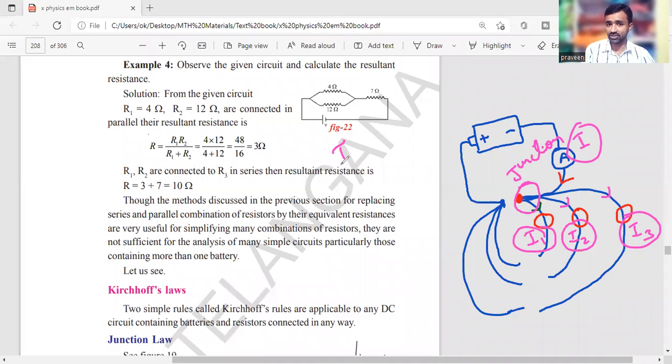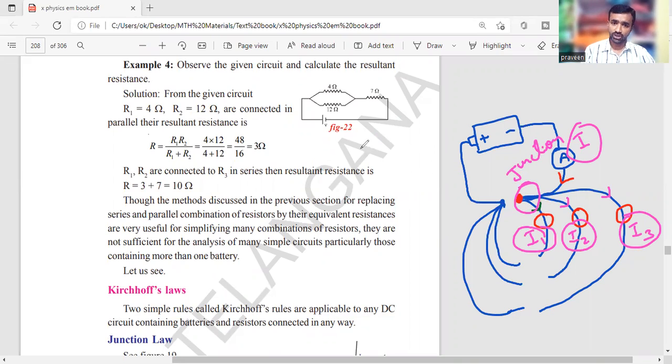Here, the leaving current, suppose I1, is smaller than the receiving current. I2 is smaller than the receiving current. I3 is also smaller than the receiving current. Then how do you justify it? What amount of current are you sending from the junction?